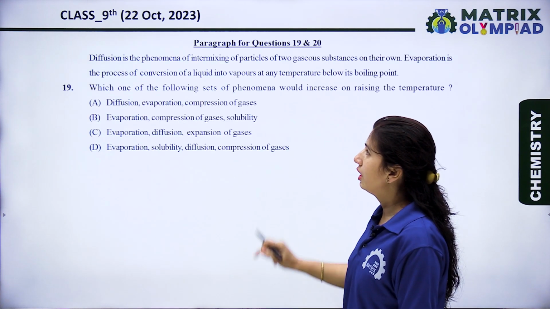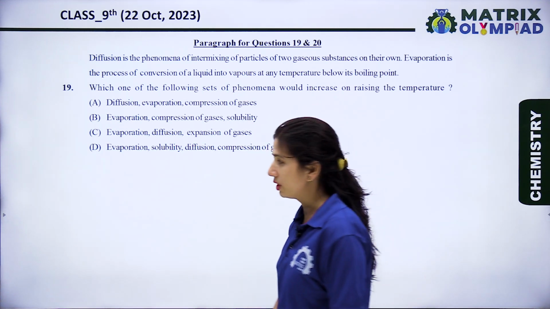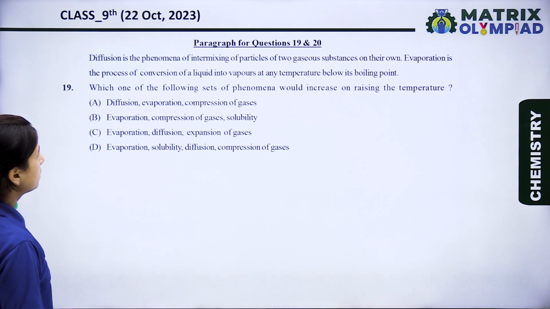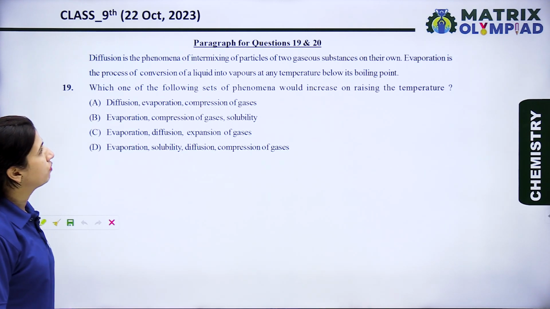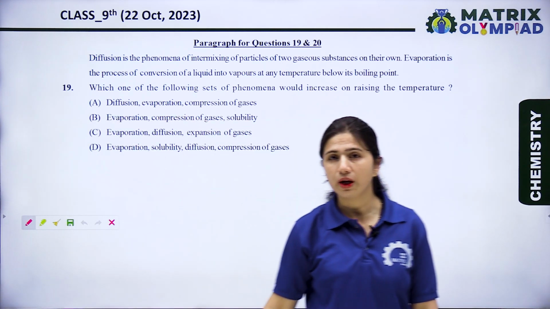Now let's see the next question. Diffusion is the phenomenon of intermixing of particles of two gases or substances on their own. Evaporation is the process of conversion of a liquid into vapors at any temperature below its boiling point.